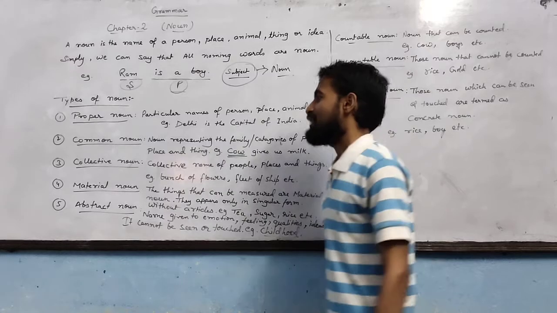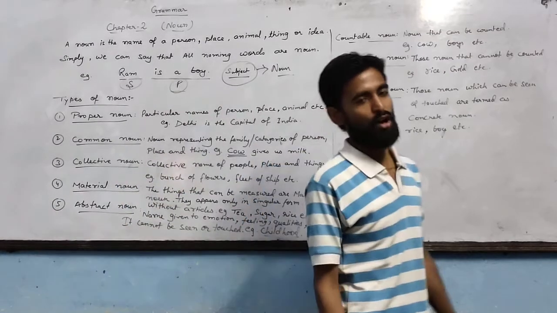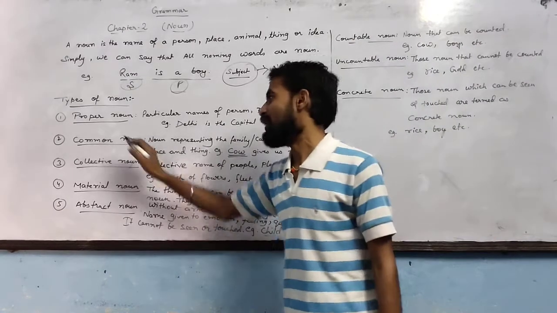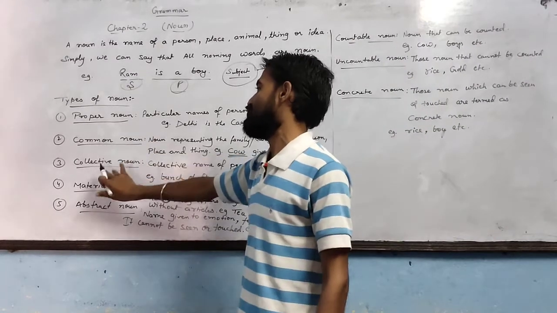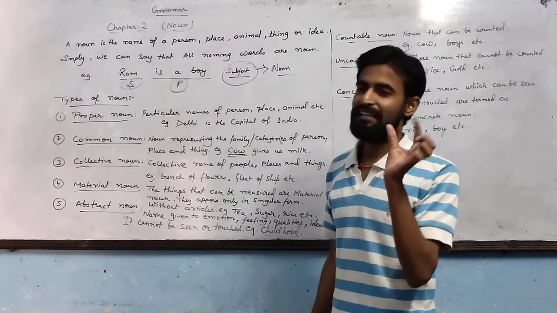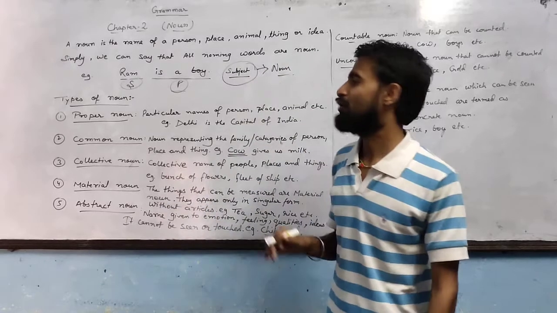Types of noun. There are 5 main kinds of nouns that you have been discussing for a long time, and you all properly know about them. These 5 kinds of nouns are proper noun, common noun, collective noun, material noun, and abstract noun. We will discuss these briefly, with an example for each.